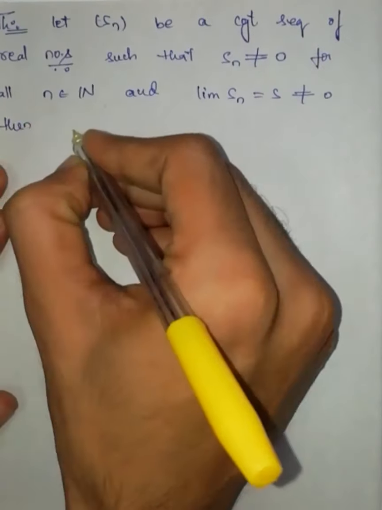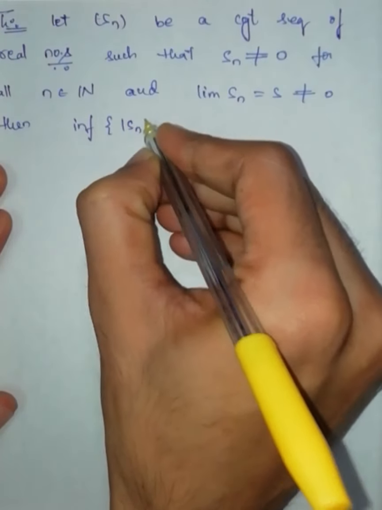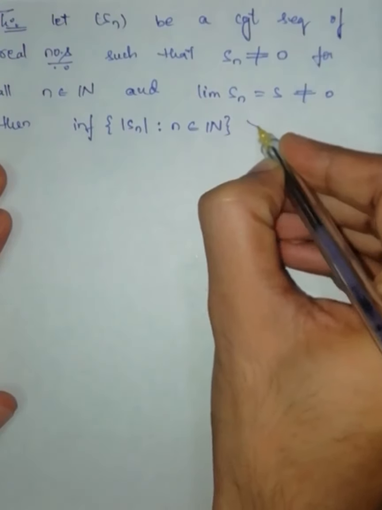Then the infimum of the set modulus of Sn, where n belongs to the set of all natural numbers, is greater than 0.